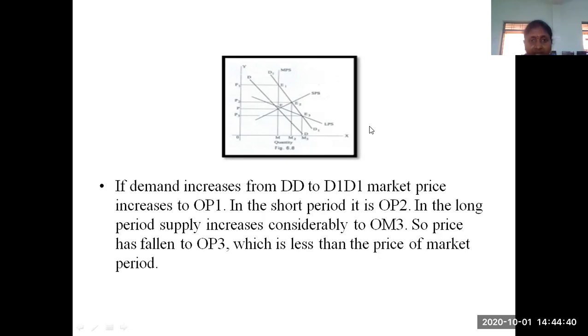Increasing returns means we are decreasing the cost. So whatever the demand increase, this D1 demand curve intersects your LPS curve at this point E3. If you project this point onto the y-axis, this is P3. The price level is 0P3 only. Previously it was 0P2, and before that 0P1. So the price in the long period is very much smaller than in the market period and the short period. This is the first case explanation.